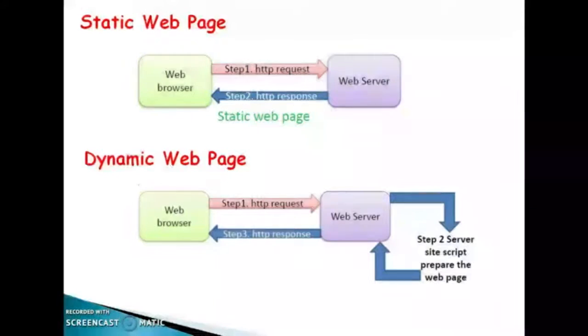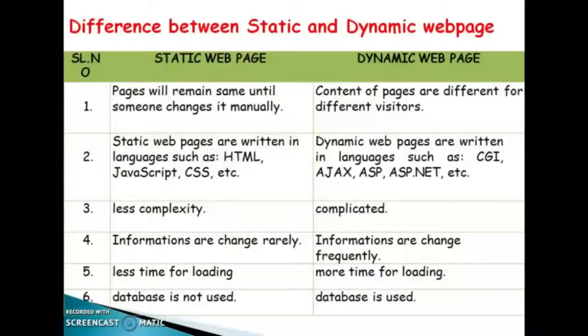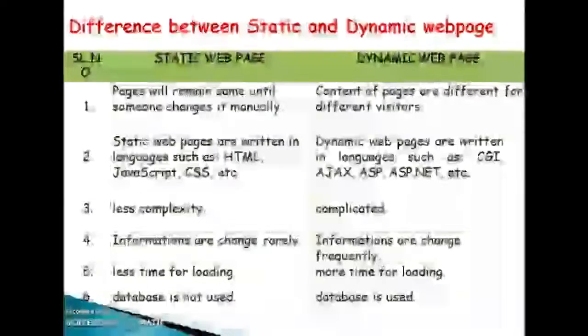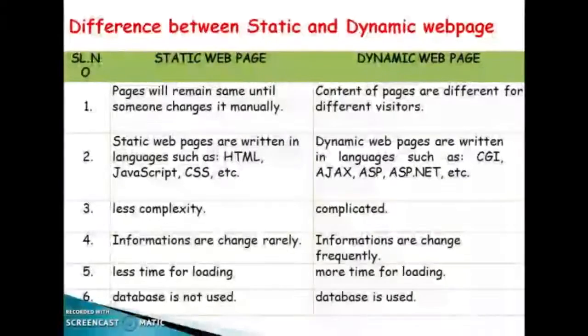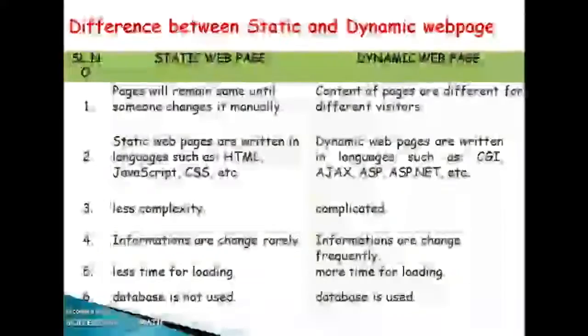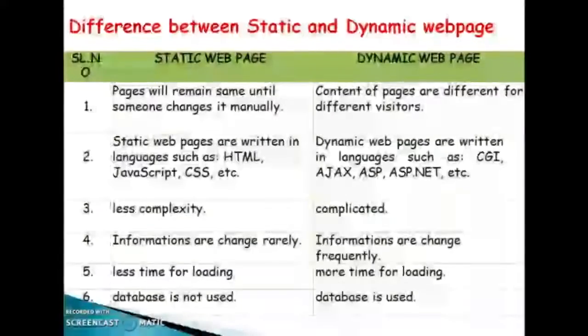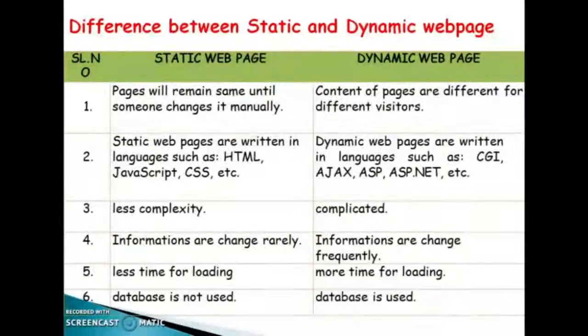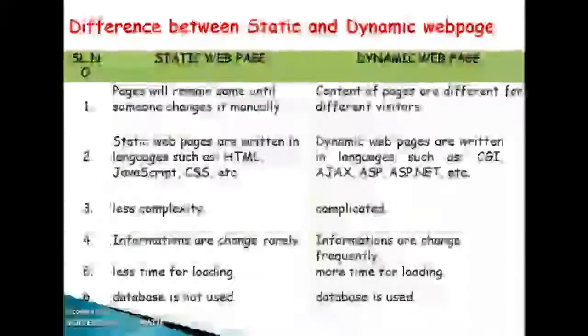Static web page and dynamic web page. Then the difference between static and dynamic web pages. First, static pages remain the same until someone changes them manually. In a dynamic web page, the content of pages is different for different visitors. Second point, static web pages are written in languages such as HTML, JavaScript, CSS, etc. But dynamic web pages are written in languages such as CGI, Ajax, ASP, ASP.NET, etc.